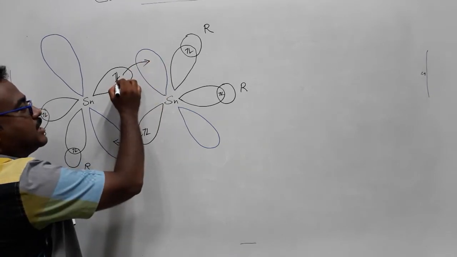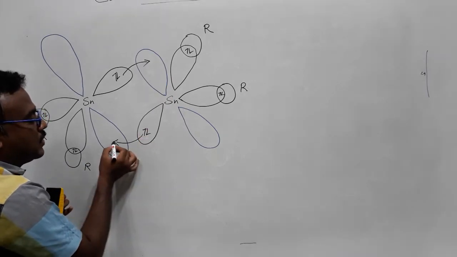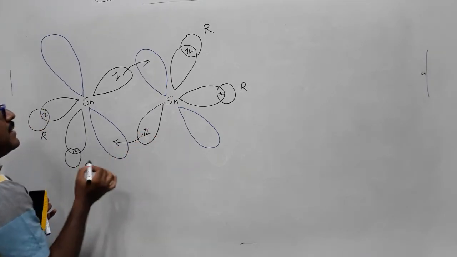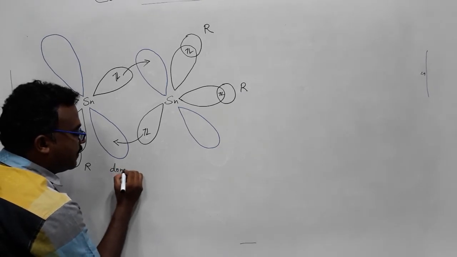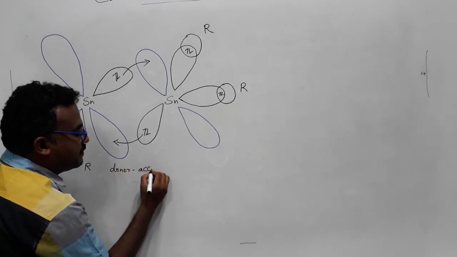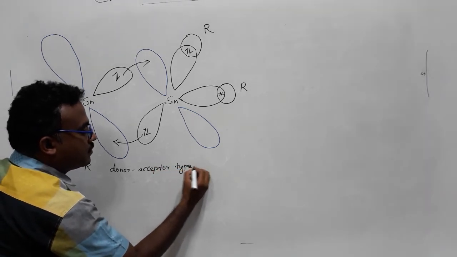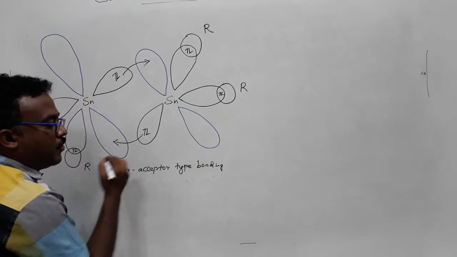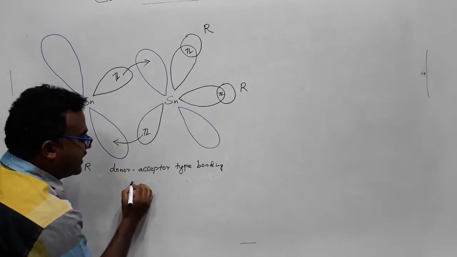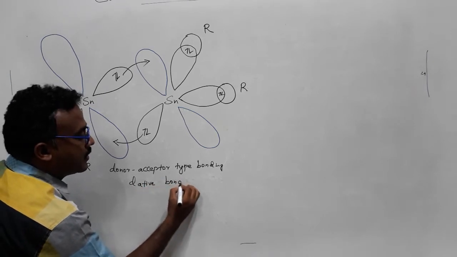This pair of electrons is moving to the empty p orbital. Again, this pair of electrons is moving to the empty p orbital. It's a kind of donor-acceptor type bonding. Or we can say more specifically, it's a kind of dative bond.